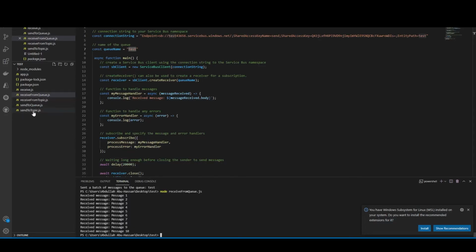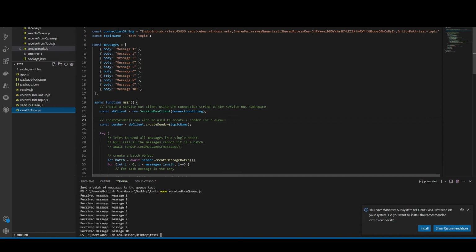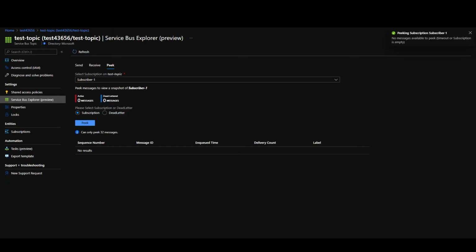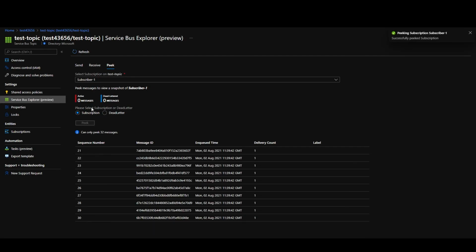If we go back to the code, to the send to topic.js, again, we specify the connection string. And in this case, we specify the topic name, which is called test-topic. And I'm writing the same exact messages, message 1, message 2, etc. until message 10. And if I demonstrate that, node send to topic.js, let's give that a bit. As you can see, we have successfully sent these messages to this topic. And if we go back and then do another peek, I should see 10 messages. As you can see, guys, I see 10 messages in that topic.